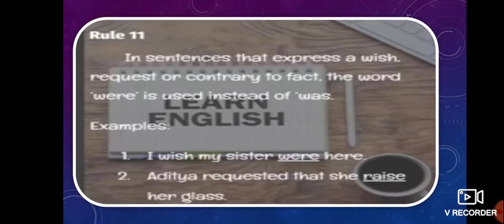Now next one is if it is expressed with a wish or request or contrary to the fact, at that time the verb must be, these are imaginary or some other issues, that time you can write were. Okay, plural. Okay, I wish my sister were here. She wishes she were a doctor. Okay. Aditya requested that she raise, instead of raises, you can write she raise her glass because of a request.